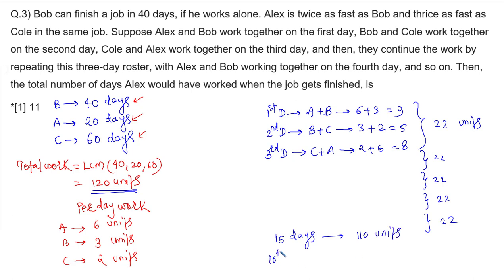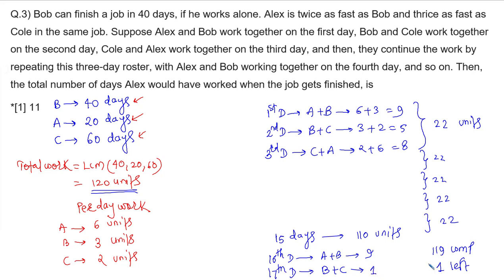Now on the 16th day, A and B will work. They will complete 9 units. Now 1 unit is left; 119 is completed. For that 1 unit left, on the 17th day B and C will work, and they will complete the remaining 1 unit.